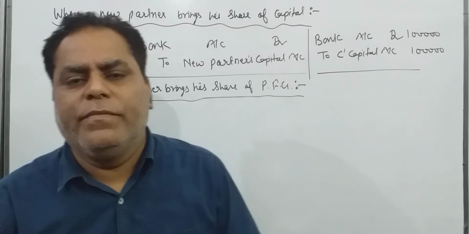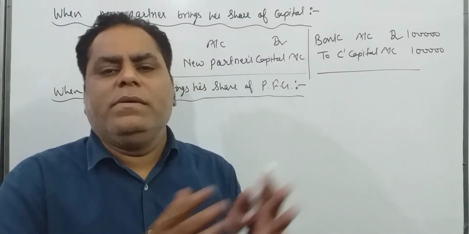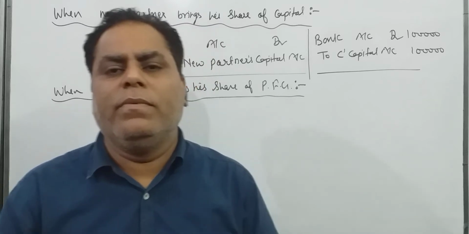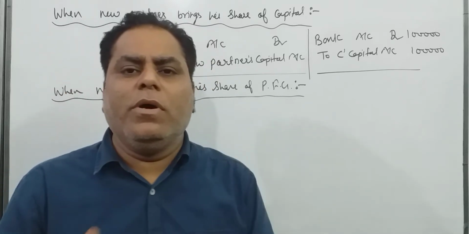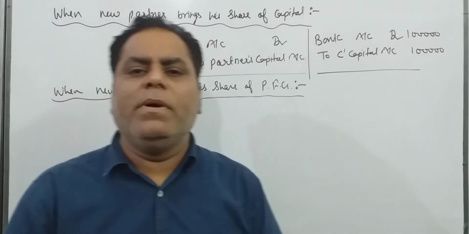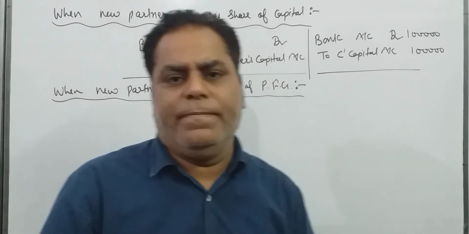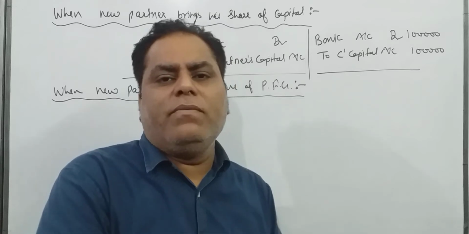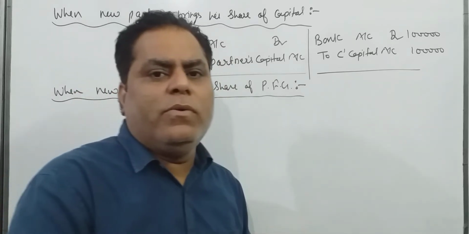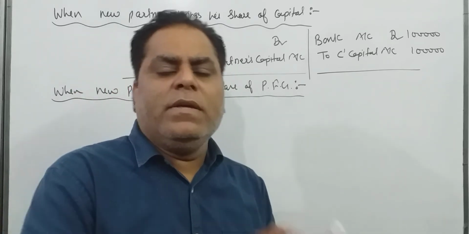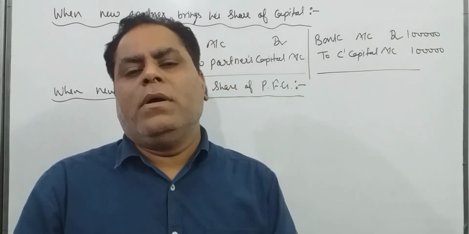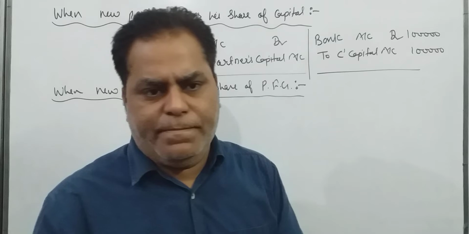Number one, for bringing his share of premium for goodwill, and number two, for distribution of this premium for goodwill amongst old sacrificing partners.